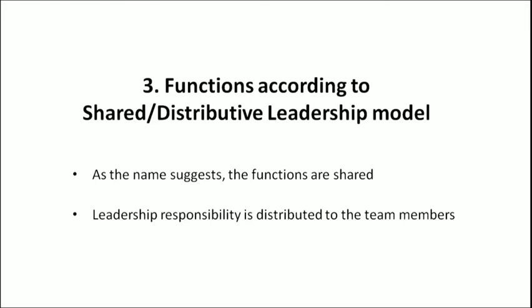For example, when organizing a function in a school, the principal gives out certain duties. For example, the cultural head is given all the responsibility related to cultural programs. The finance leadership is given to a person who can handle finances very well. Similarly, other duties are assigned to different people and they do their work accordingly. All the responsibilities do not lie on the leader only.